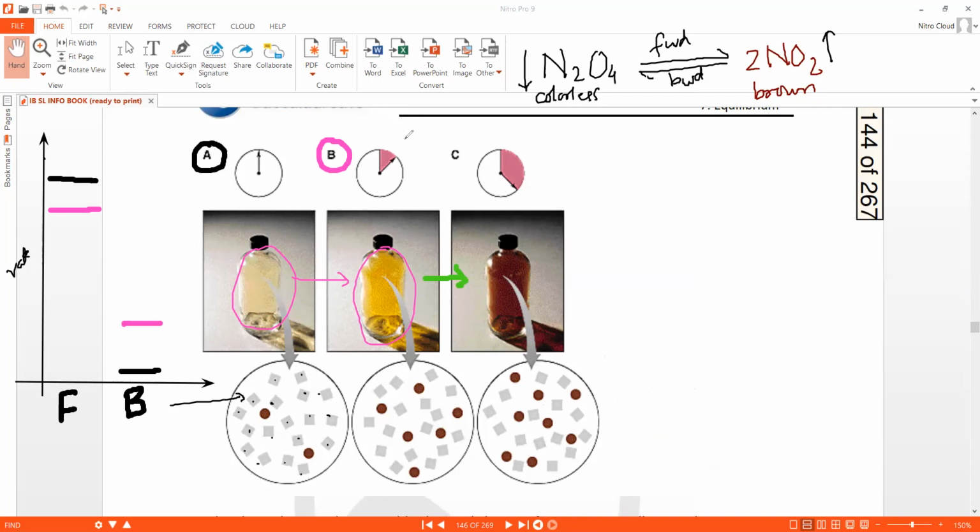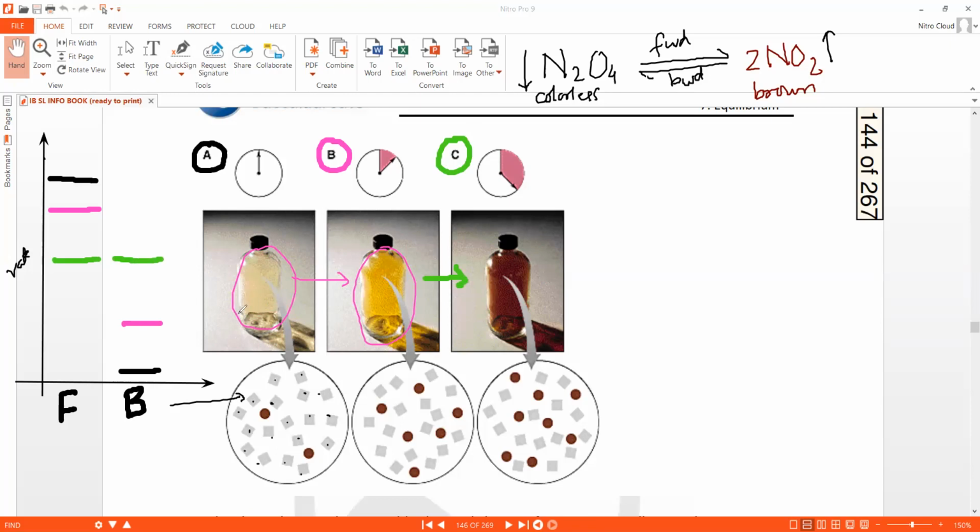So from time A to time B to time C, the number of NO2 molecules, the products, have increased, and the number of reactants has decreased. So at time C, the rates of the forward reaction and backward reaction have further changed. Now I'm using a green marker to show that. So the forward reaction has dropped further and the backward reaction has increased further.